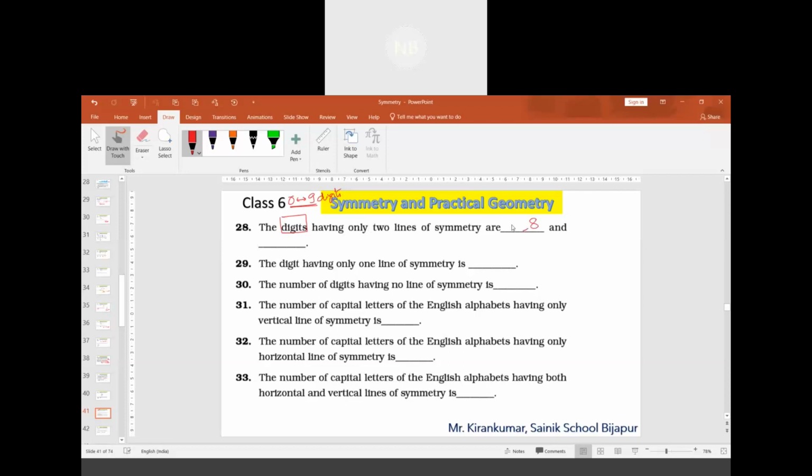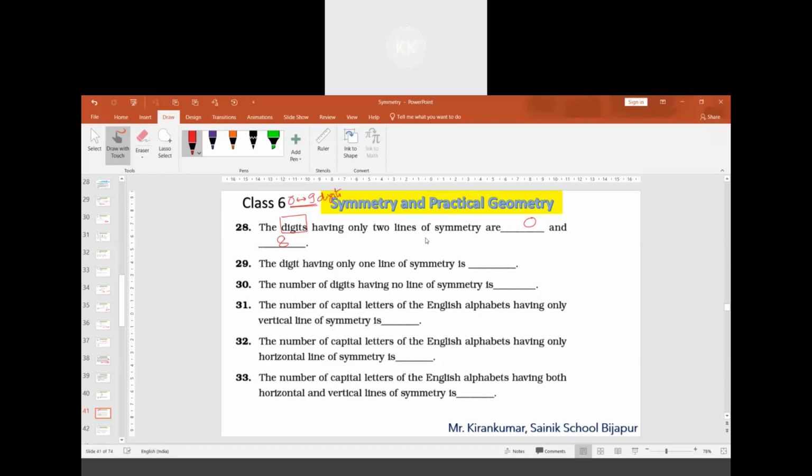So 0 and 8. Sir, 0 has infinite lines, but it is having 2, no? Yes, 2. They have asked only 2.